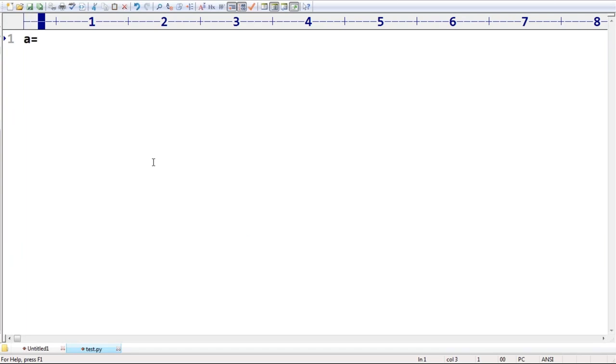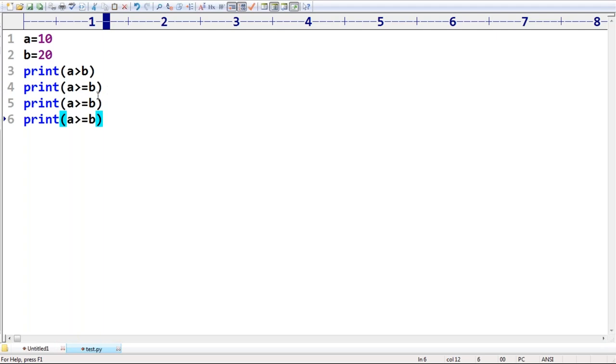Now I'm taking A is equal to 10, B is equal to 20. Just two numbers. Now my question is: print of A greater than B. Similarly, A greater than or equal to B, next A less than B, and A less than or equal to B. Like this I'm taking. Can you please guide, for the first one, what is the answer? Please respond.